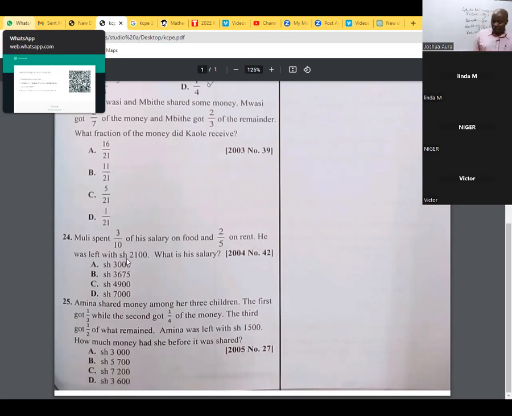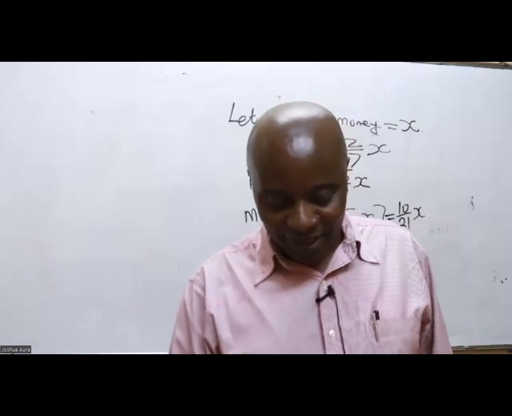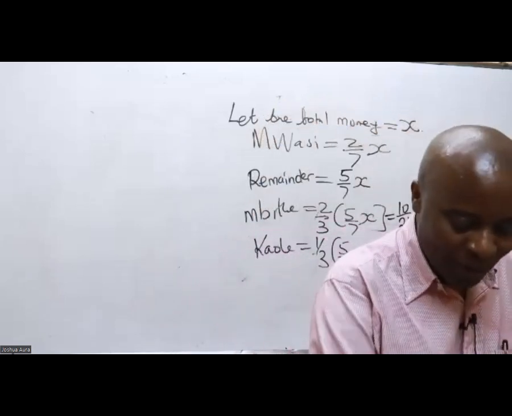Let me see whether there is anybody who has been able to get this correctly. They are saying 7,000, Linda 7,000. This is 7,000. Let's see who got this correctly first. So we have Lydia and Stacy. Great. So here we are.